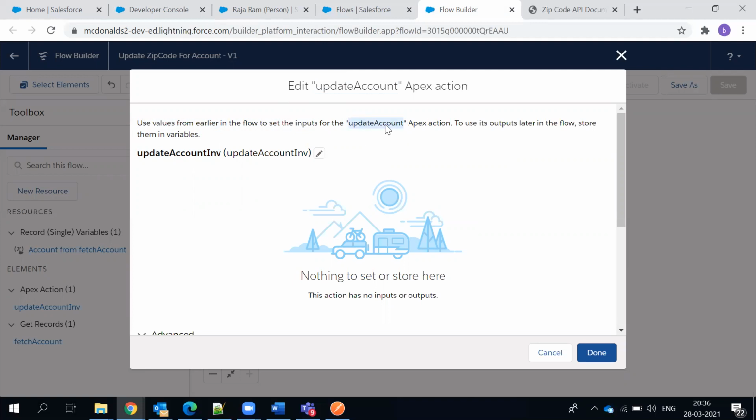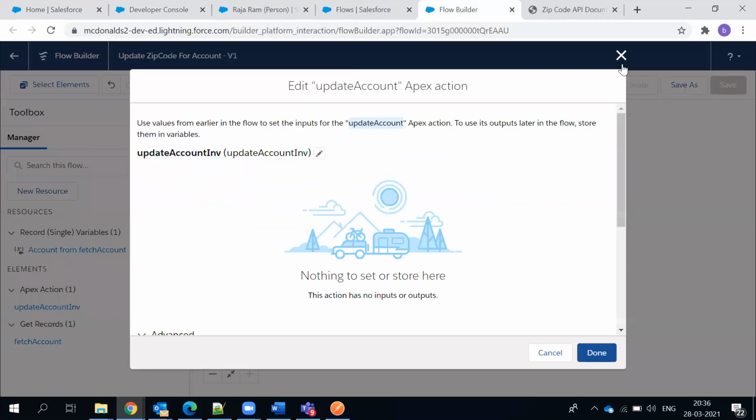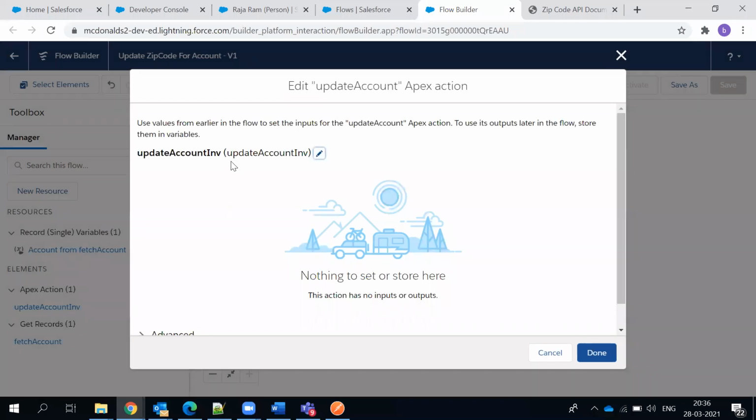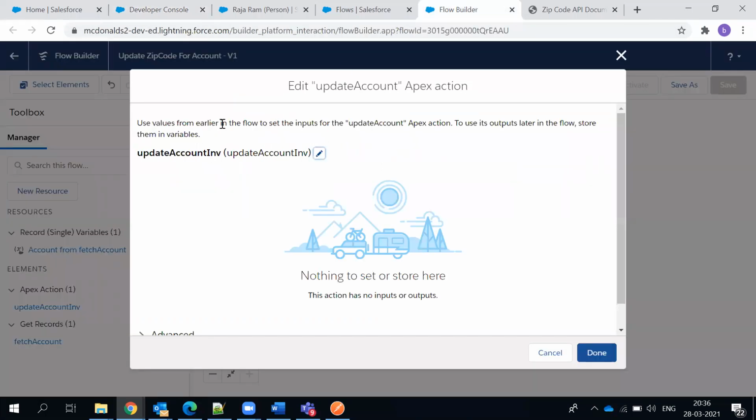So the moment it tries to invoke a flow here, you're saying update an account, right? The moment it happens, it tries to call the apex class. At that time, it goes here. It doesn't make sense of any of this class. It just sees this label name, invocable, and the update account. This label only it sees. If you're having multiple invocable methods, the label should not be the same. It should be a different label.